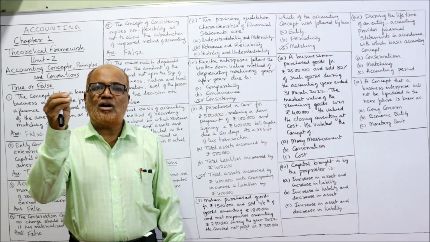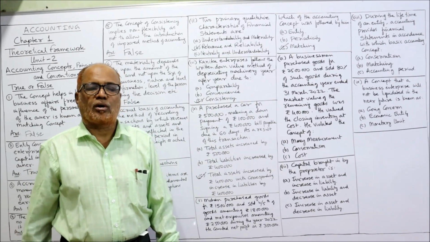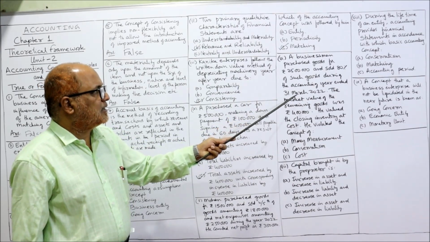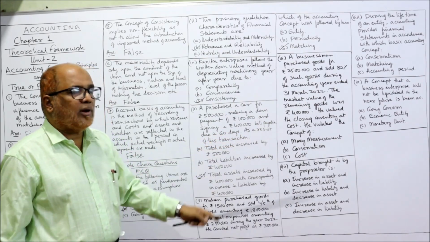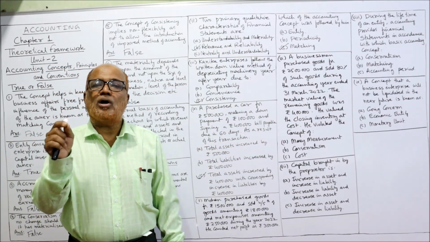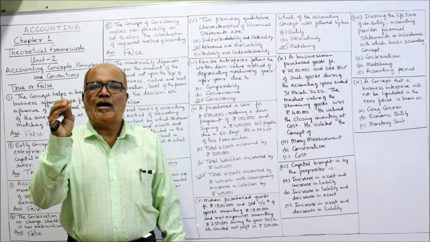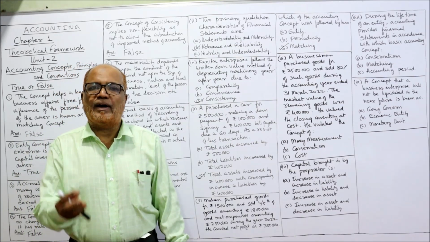So 5 lakh is the cost price of the unsold stock. And of such goods, during the year ended 31st March 2022, the market value of the remaining goods was 4 lakh. Actually, the cost price of the remaining goods is 5 lakh. How 5 lakh? 20% of 25 lakh. It comes to 5 lakh.